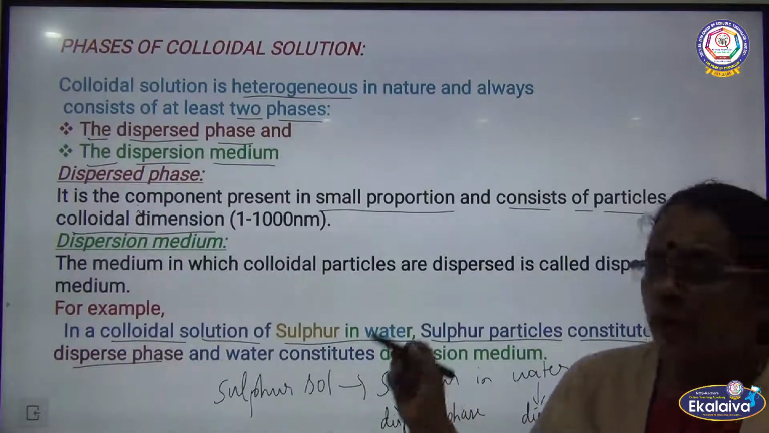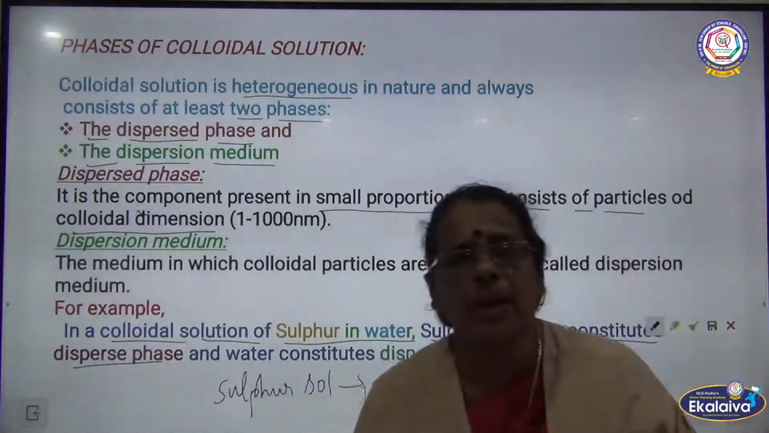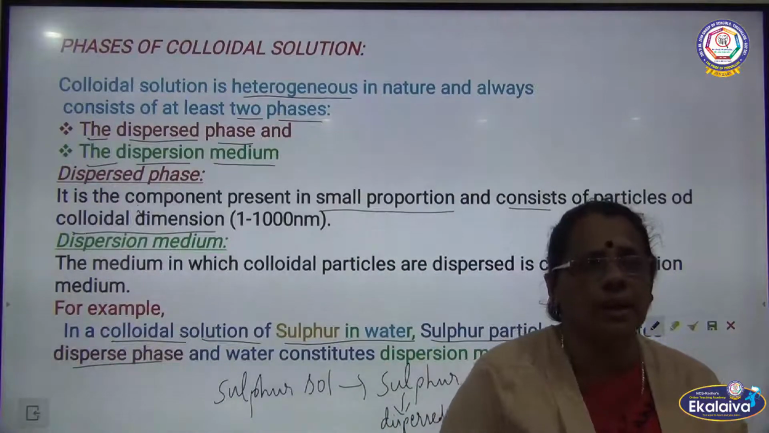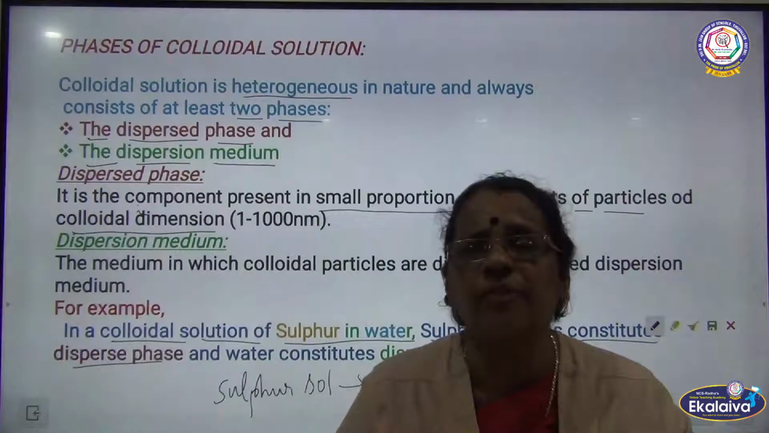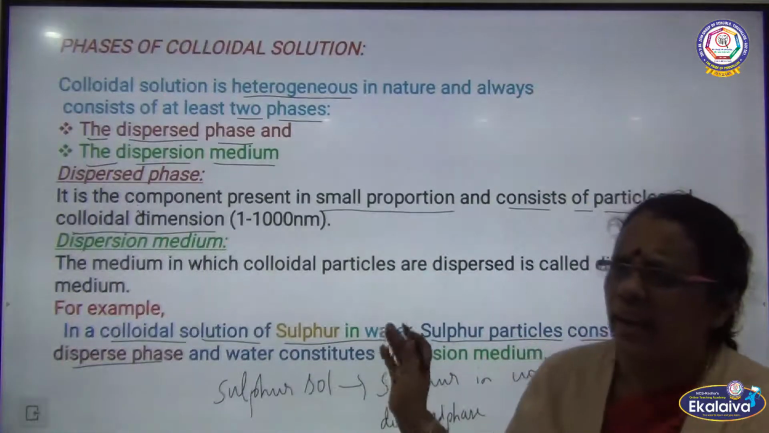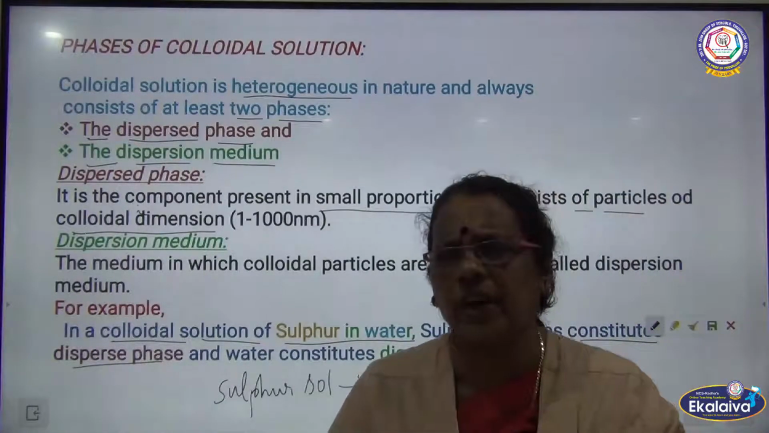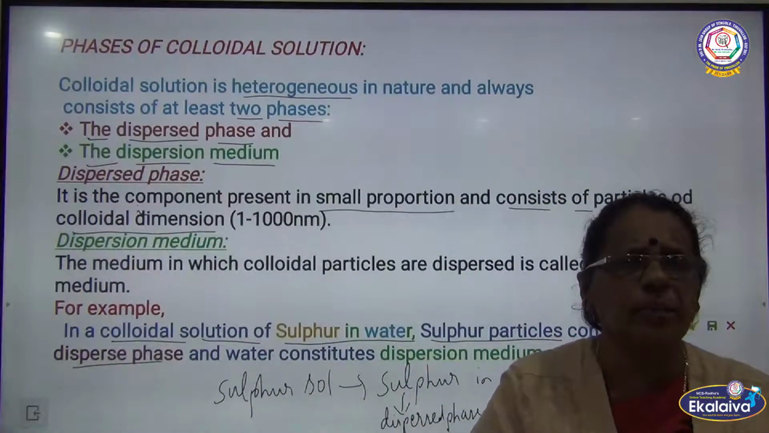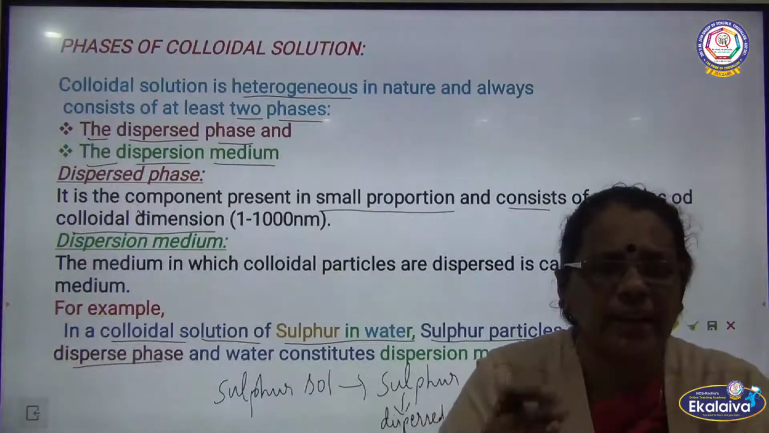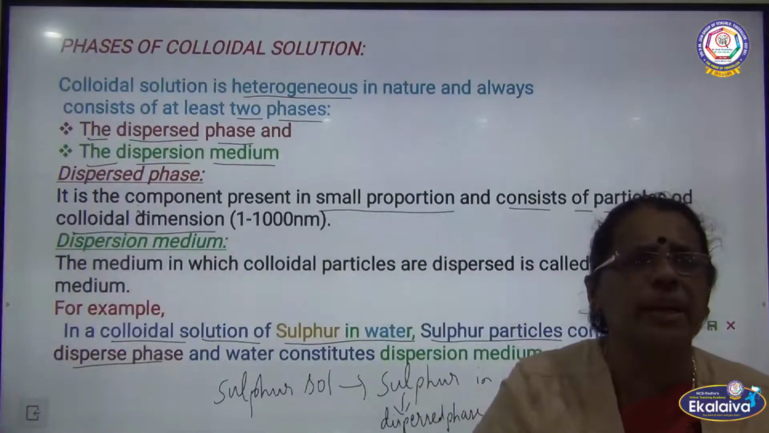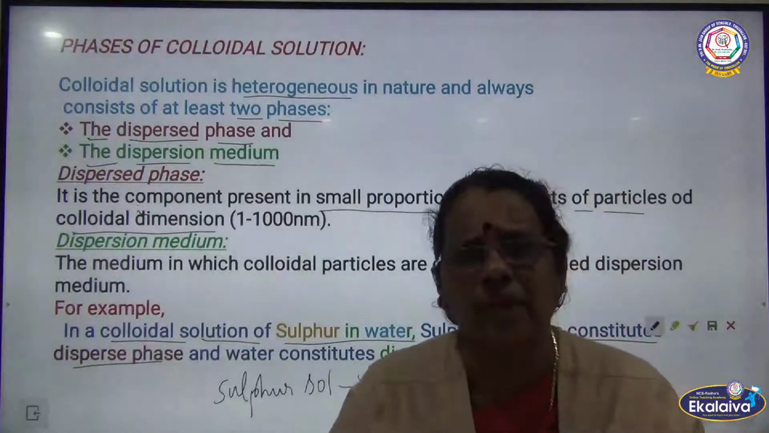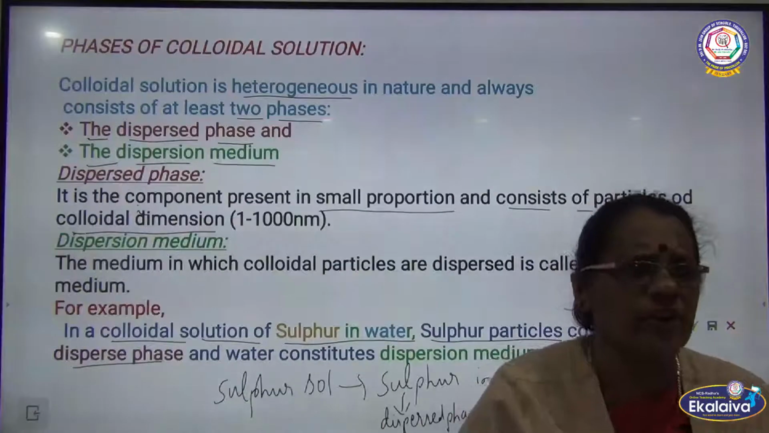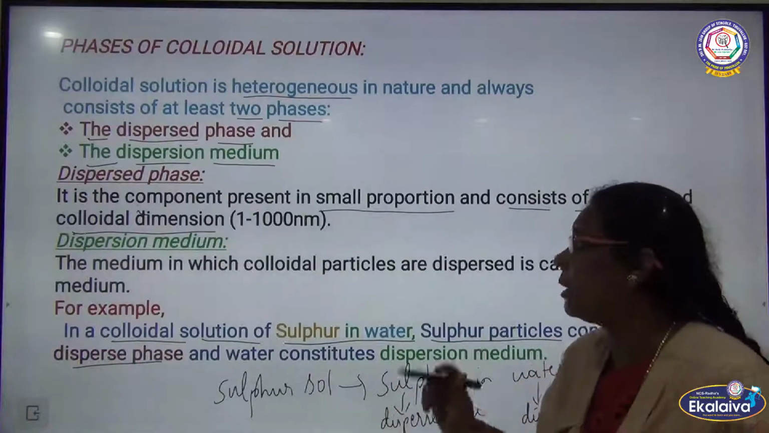So here, when you talk about the example I gave, sulfur sol, a colloidal solution of sulfur, what is it actually? Here sulfur is the dispersed phase, and what is the dispersion medium? Water is the dispersion medium. Sulfur is a solute, water is a solvent. What is the colloid I am getting here? Colloidal sulfur. So here the dispersed phase is sulfur, and the dispersion medium is water.